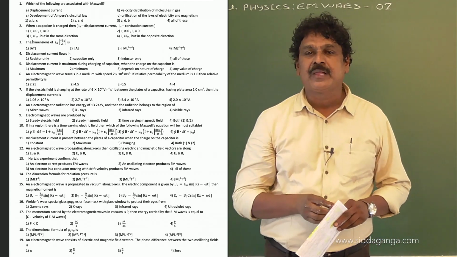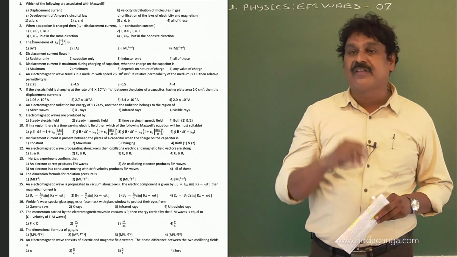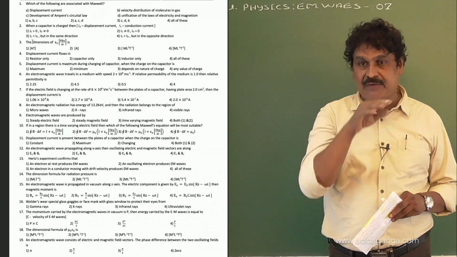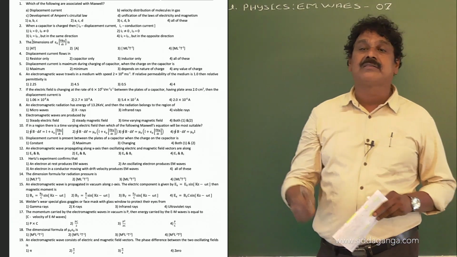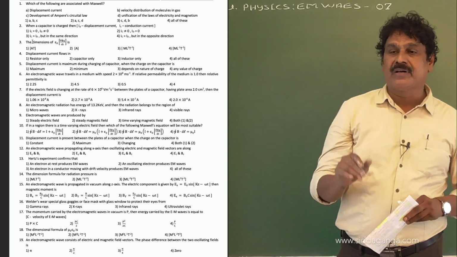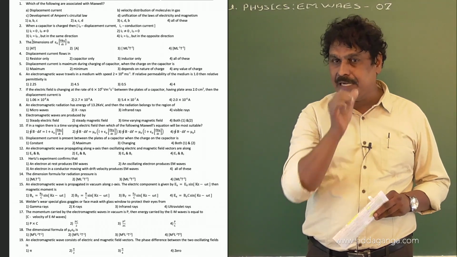In this case, no gamma radiation is produced, that is a nuclear phenomenon. No X-ray is produced. X-ray is produced only when fast moving electrons are suddenly stopped by a heavy target. Here the possibility is infrared radiation, visible light and ultraviolet radiation.